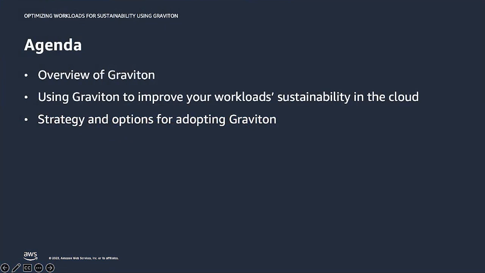In this session, we'll first have a quick overview of Graviton and how AWS designed Graviton for energy efficiency. We'll dive deeper into the strategy of how customers can reduce the environmental impact of their workloads running on Amazon EC2 instances. Throughout the session, we'll be sharing real-world examples of how Graviton customers are reducing the carbon footprint of their workloads while also achieving better performance and cost efficiencies. We'll also be sharing the various resources you can leverage to get started with your Graviton journey.